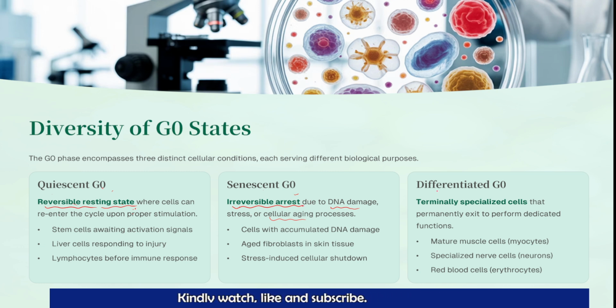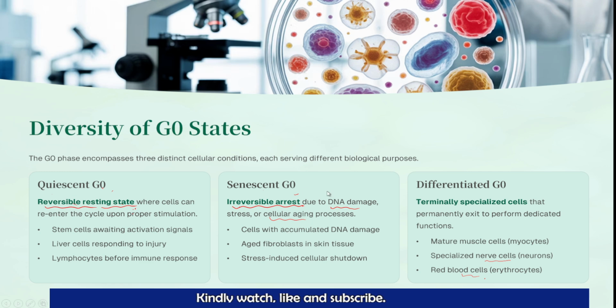The third one is the differentiated G0, like neurons, muscles, and red blood cells. They exit from the cell cycle and perform a specific function. They will not go back to the cell cycle, but they are assigned for specific functions. That's the differentiated G0.